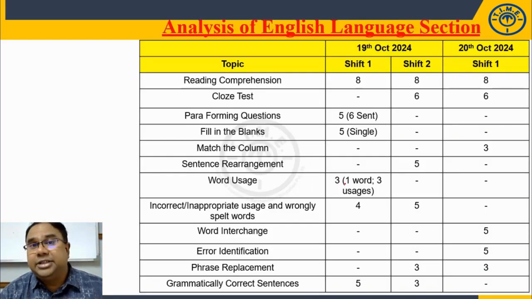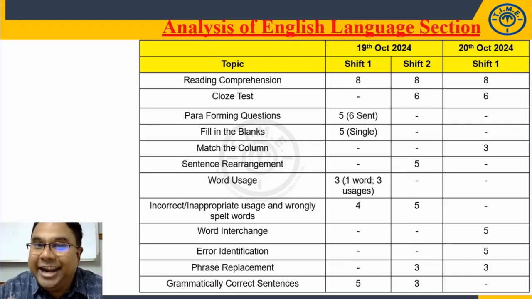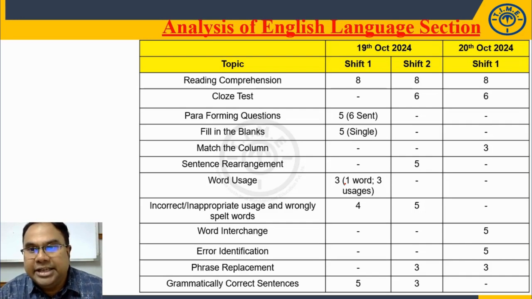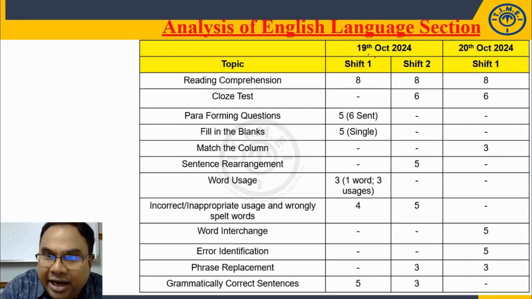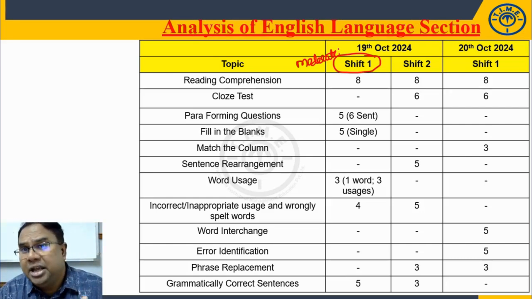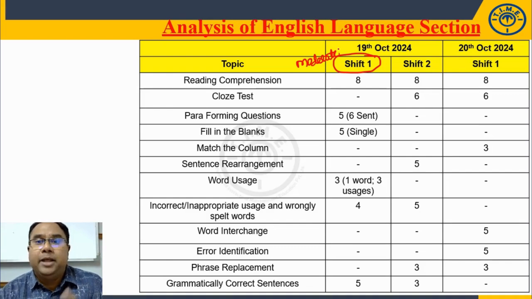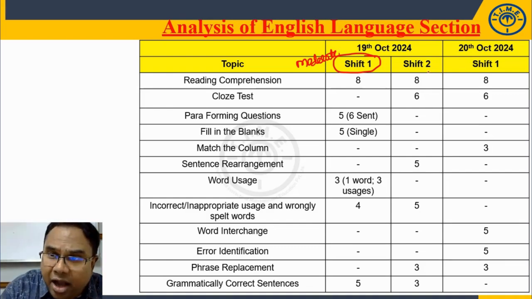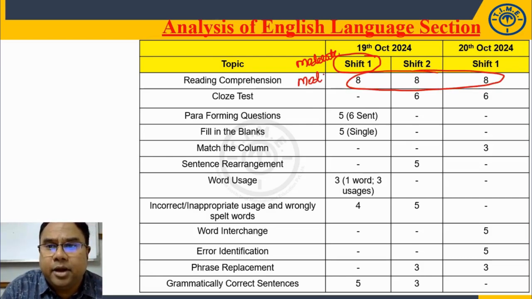Let us move to English section. In English section we had a wide variety of questions that have appeared. Now among all the slots, shift 1 on 19th October we can classify as moderate. Generally students attempt 25 or more than 25 questions in English section, but on 19th October shift 1 students felt the paper was moderate. 2 reasons. One, because of RC. RC in all the slots was not easy, moderate. RC was moderate.